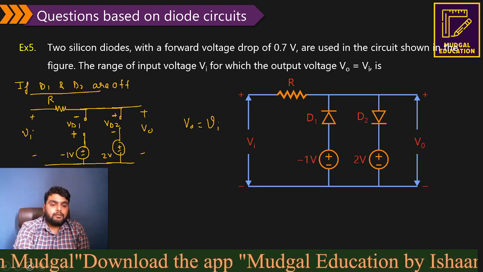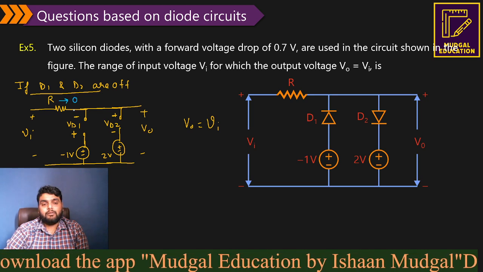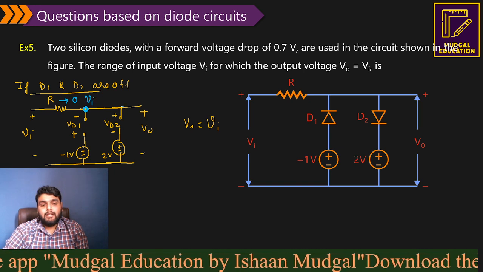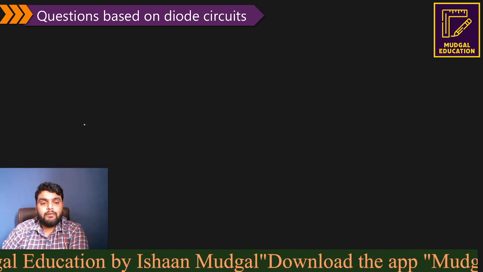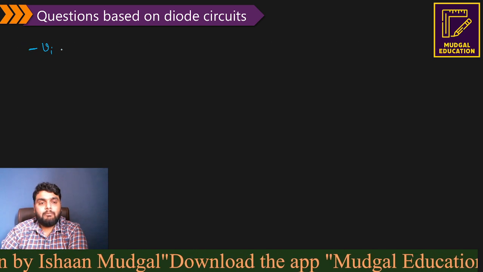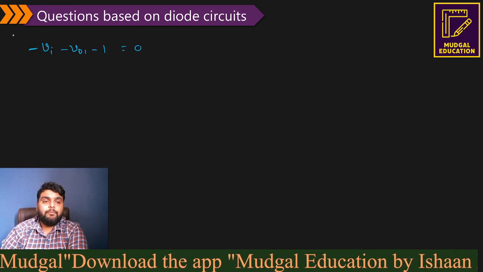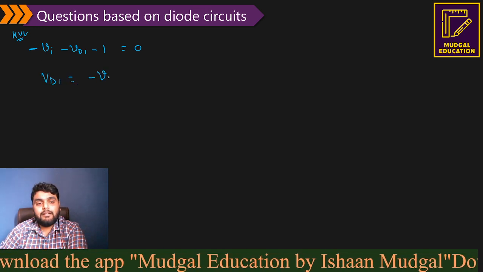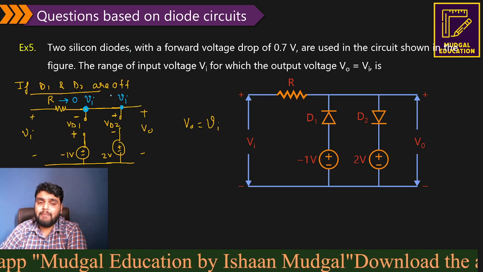Now for this, when both the diodes are off, you can see no current is going to pass through it. So it means the voltage at this terminal is actually the input voltage. Now can you say what is the voltage across VD1? You can apply the KVL: minus input voltage minus VD1 minus 1 equals 0. So diode voltage comes out to be minus Vi minus 1. Simple.